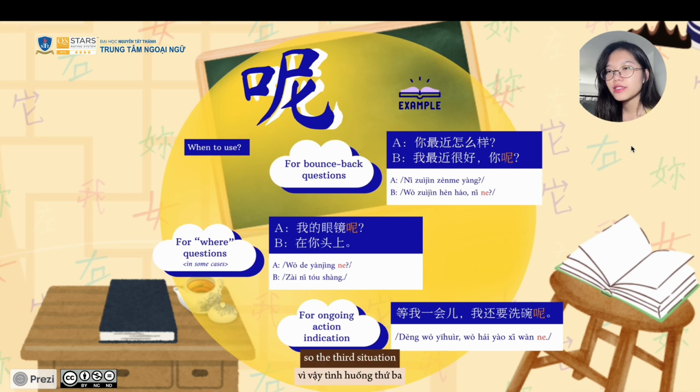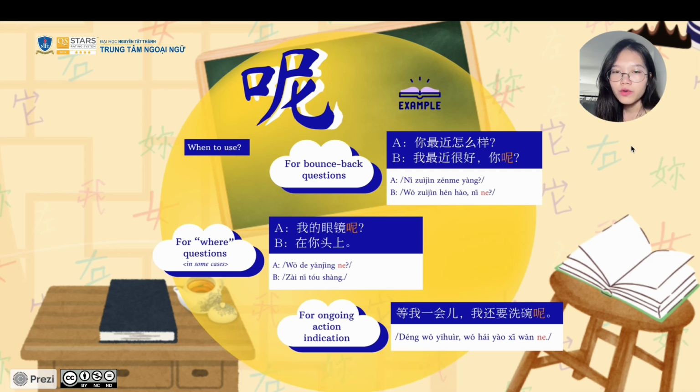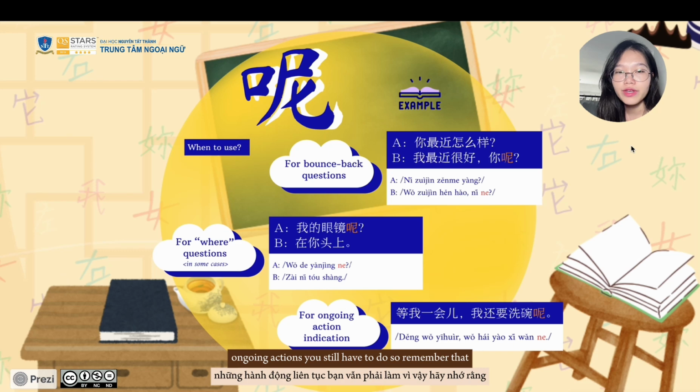The third situation for using na is for ongoing action indication. For example, 等我一会儿,我还要洗碗呢. Translating to English, it is: please wait for me a minute, I still have to wash the dishes. So the second part is used to indicate ongoing actions you still have to do.